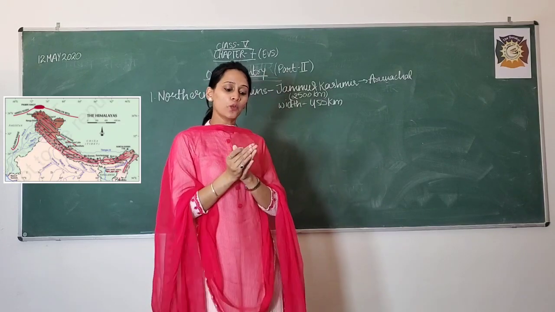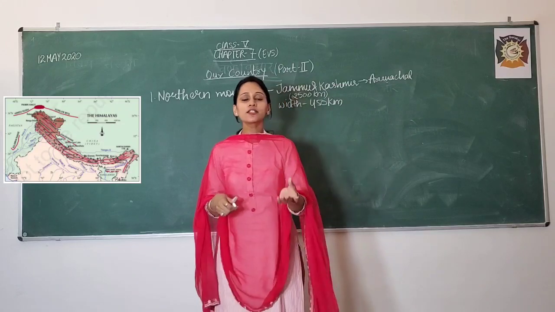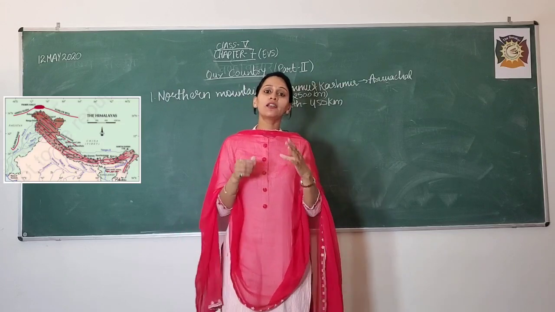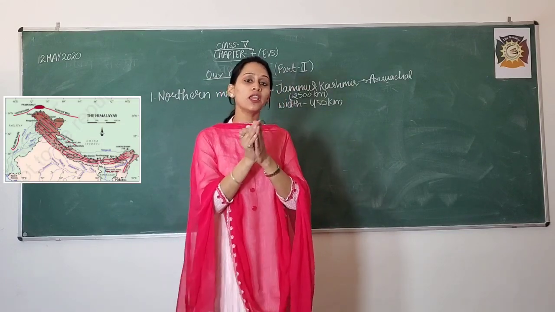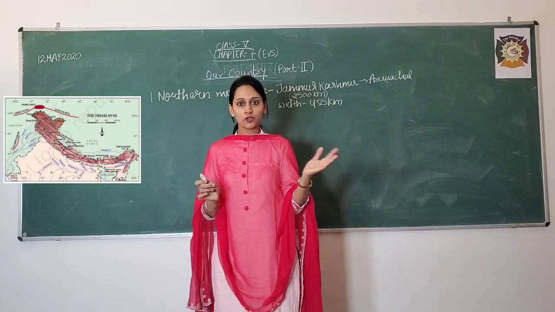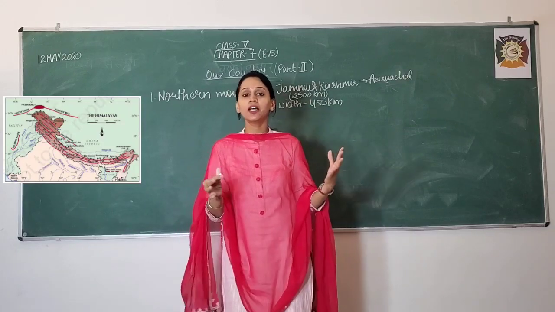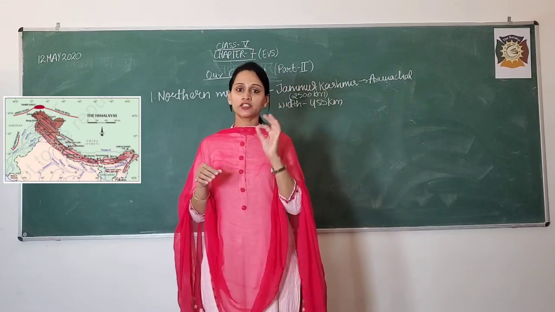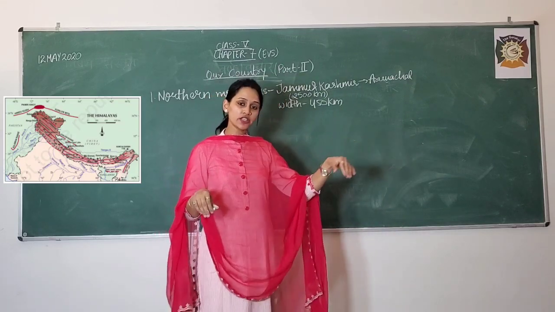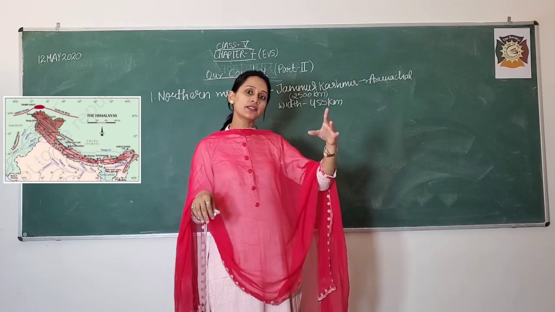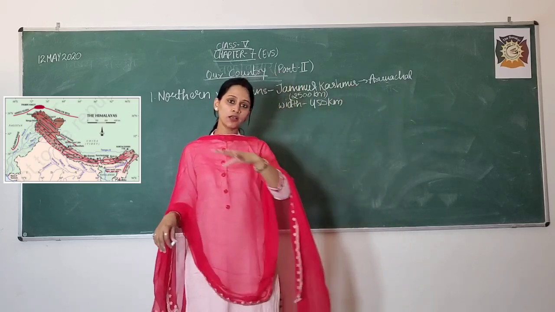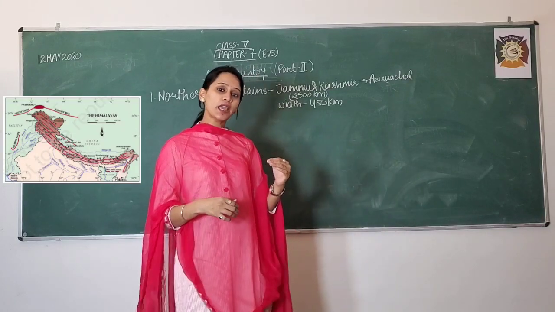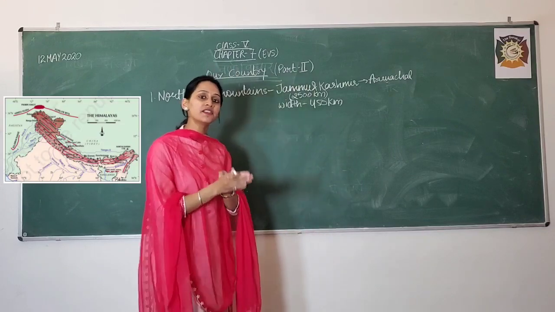Okay. So now what are the consequences, or what are the results, of this northern mountain area? This region includes the Himalayas. You might have heard the name Himalaya, the Great Himalaya, the Karakoram range, and the northeast ranges. All these hills and mountains are present in this northern mountain region. And how are they helping India? These are acting as a physical barrier.